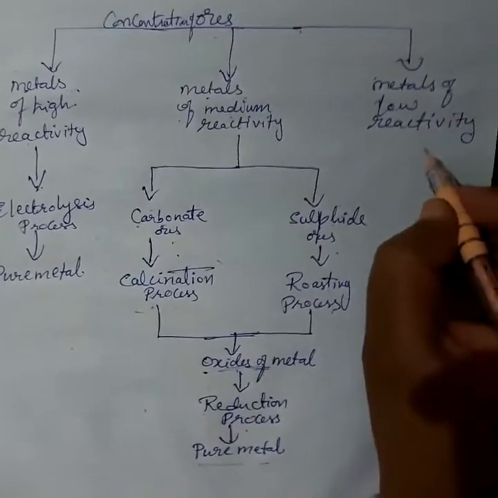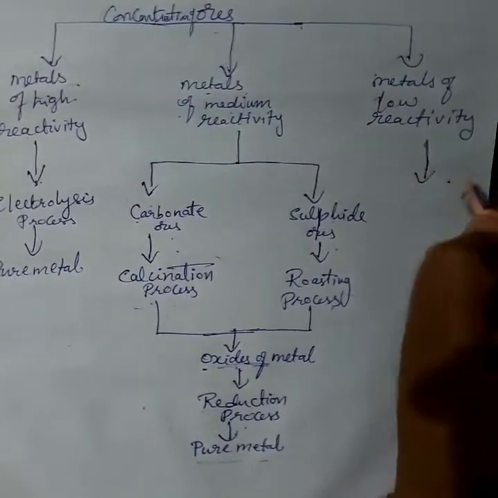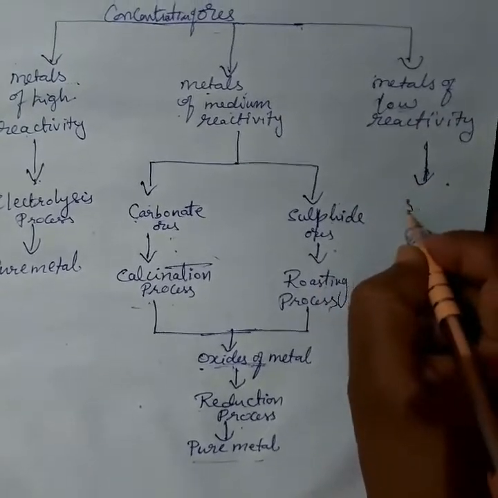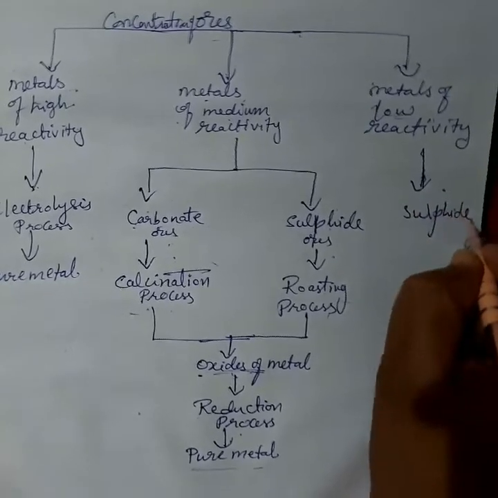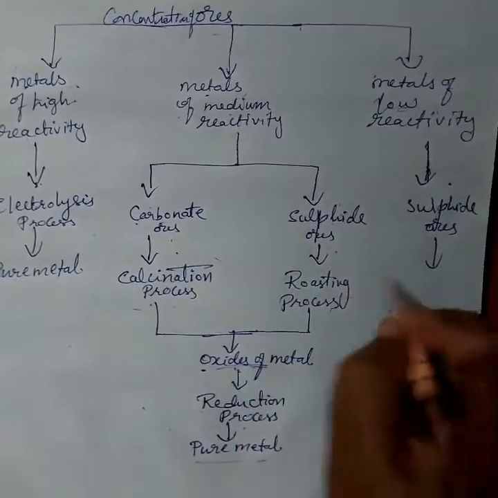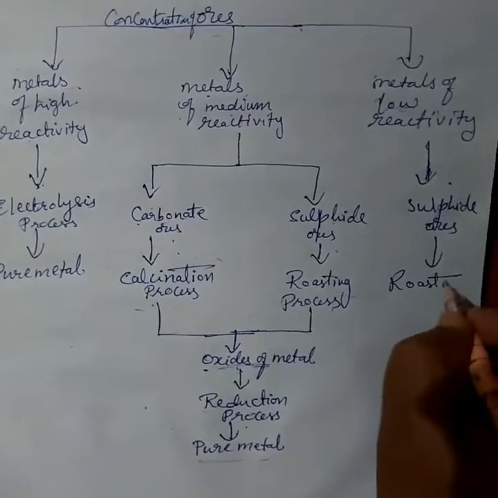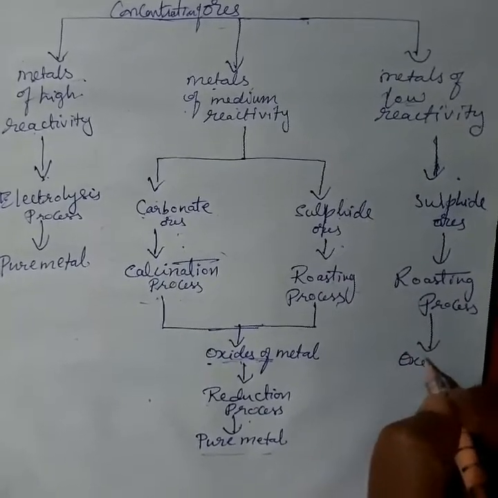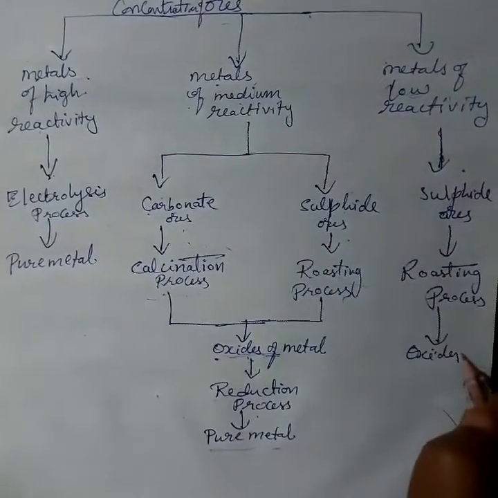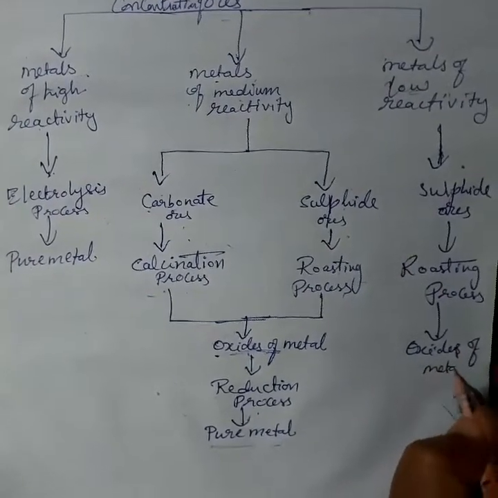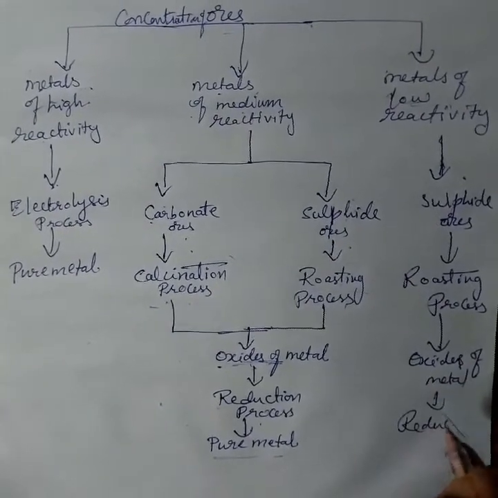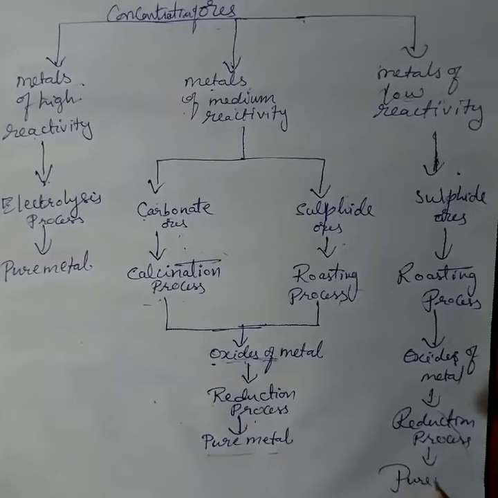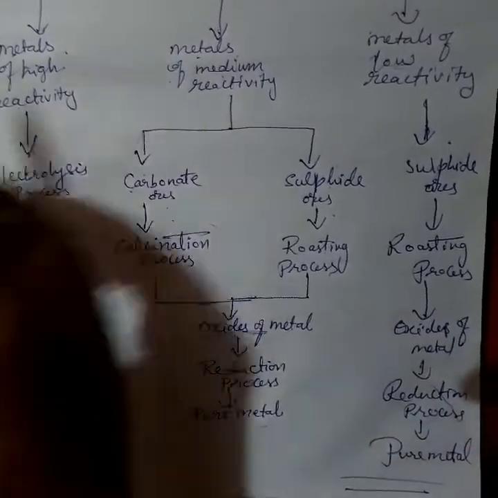For metals of low reactivity, which process do we use? These low reactive metals also appear in the form of sulfide ores. For sulfide ores, which process is used? The roasting process. From roasting, again we get oxides of metal, the same as before, and then the reduction process, and finally we get a pure metal. Purification of metal, and then pure metal. This table is most important.